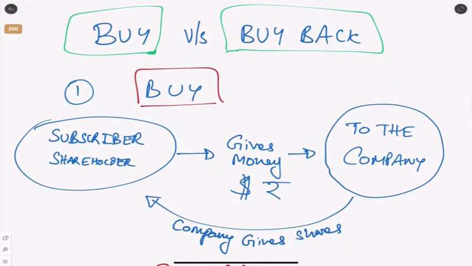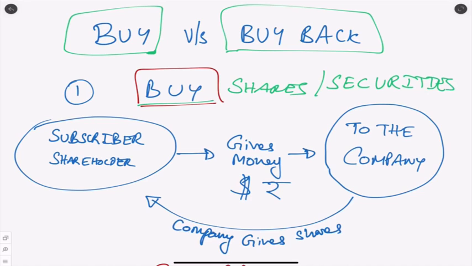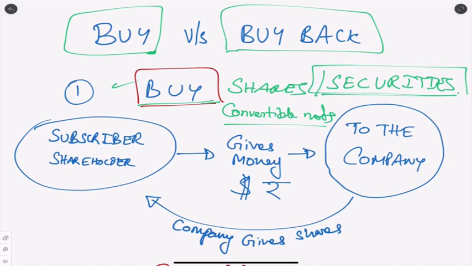Buy versus buyback. What is buying and what is buyback? So the first thing is what is buying shares. Buy means buying shares and securities also, because shares is just one type of security. Correct? As you know, shares, scrips, bonds, deposits, there are different kinds. Convertible notes. Correct? There are so many kinds of securities. So how do we buy securities?